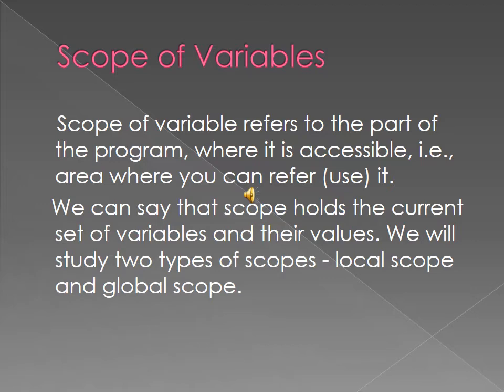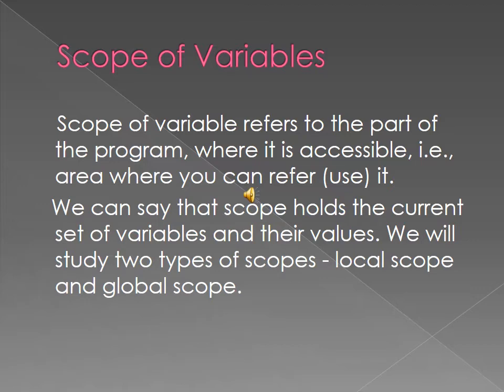Scope of variable: what do you mean by scope of variable? It refers to the part of the program where it is accessible, that is, the area where you can refer to or use it. So the scope of a variable tells its lifetime, how long the variable exists in the program. Wherever it exists, up to there you can access it.